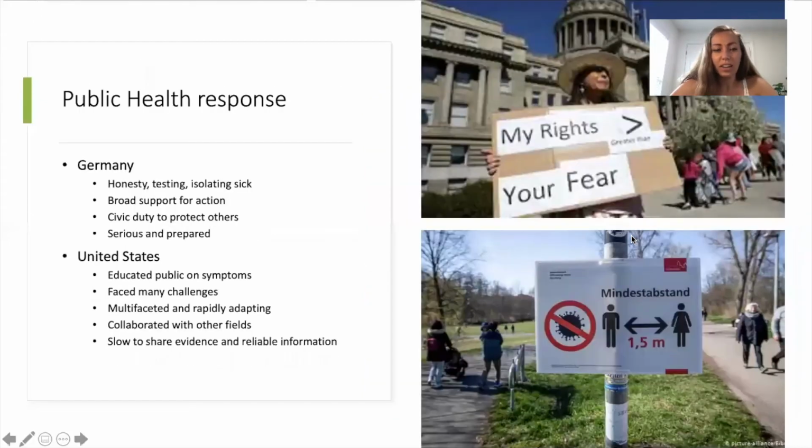Okay, so next we're going to look at the public health response to the virus. Germany implemented a three-part formula to curb the virus, which was honesty, testing, and isolating the sick. And Germany didn't panic or fear the infection like the United States did. Germany's Minister of Health, Jens Spahn, said their goal was to find a balance between the lockdown, liberty, and preserving economic loss.